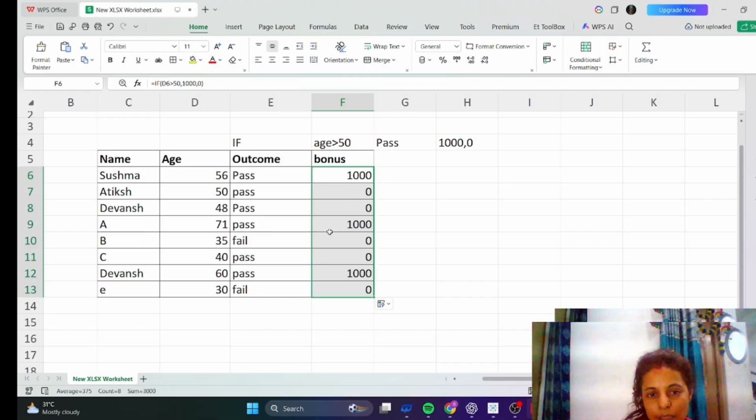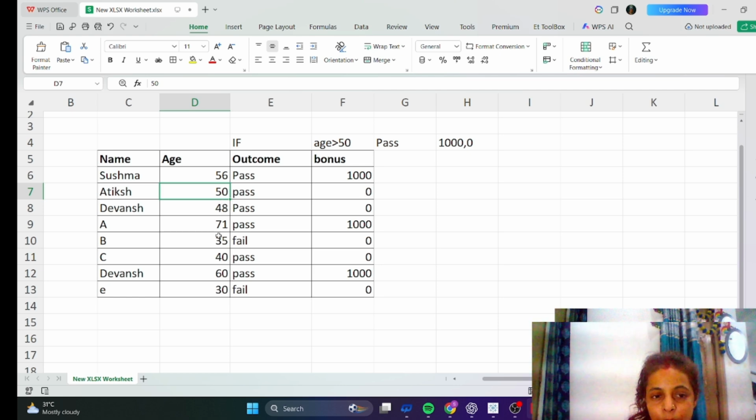Are you watching, guys? This one, who is more than 50, is the only one getting 1000. This is 50, not greater than 50, only equal to 50, and we said greater than 50, so it is 0. This is also 48, less than 50. And 71 is greater than 50, so he has got 1000, and 35 is less than 50, so this is 0. This is the formula.